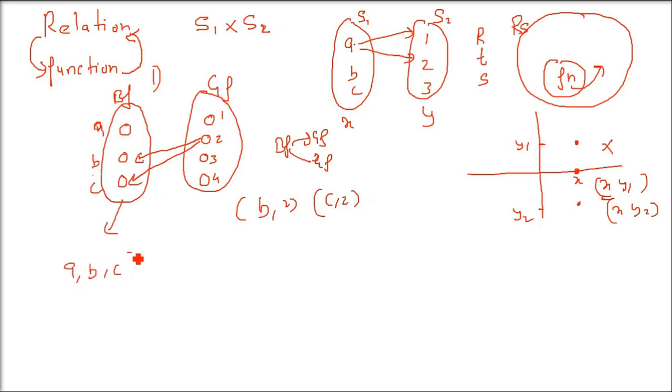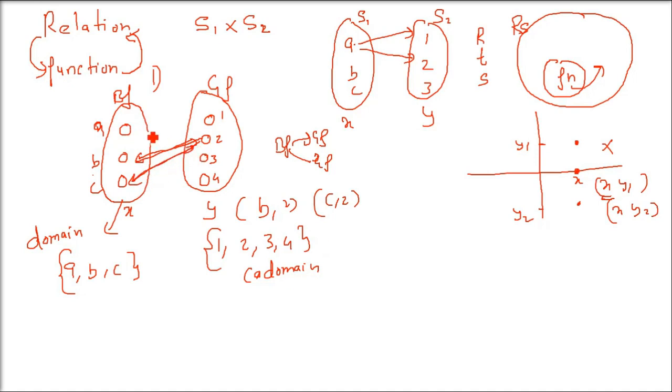So when I write A, B, C, the first set, or you can say the first elements, this is called the domain for a function or a relation. Whether it is a function or a relation, domain will be all the x coordinates, A, B, C. All the values on the y set, 1, 2, 3, 4, all I am writing. This is called codomain.